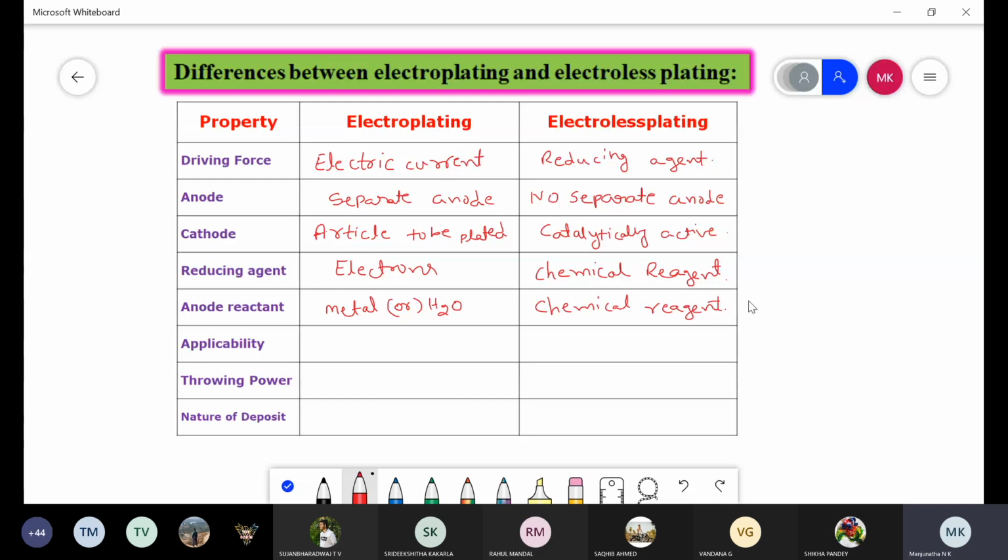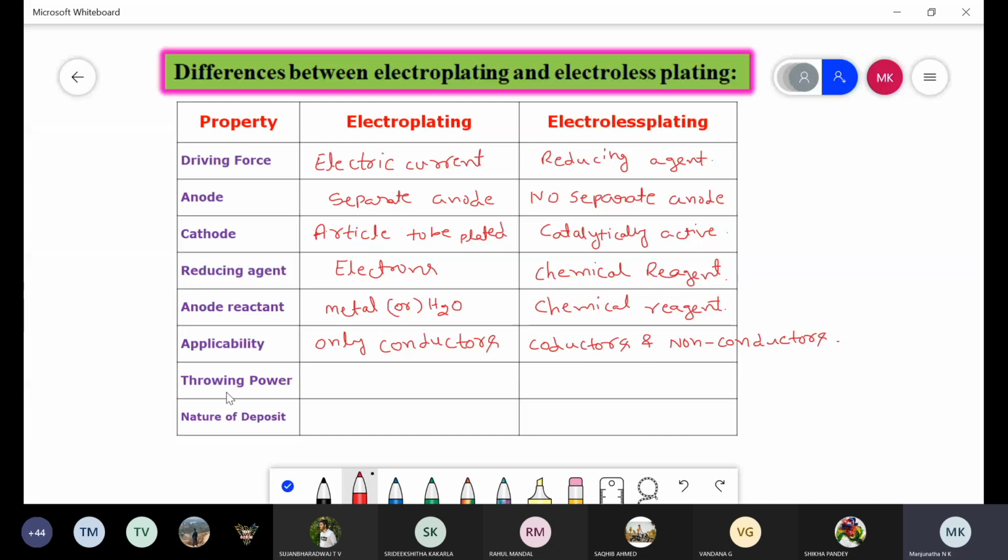And another property, that is applicability. The electroplating process is applicable only for conducting materials or conductors, because here we are depositing metal by using electric current. But in electroless plating, we are not using any electric current. Therefore, it is applicable for both conductors and non-conductors. This is another difference.